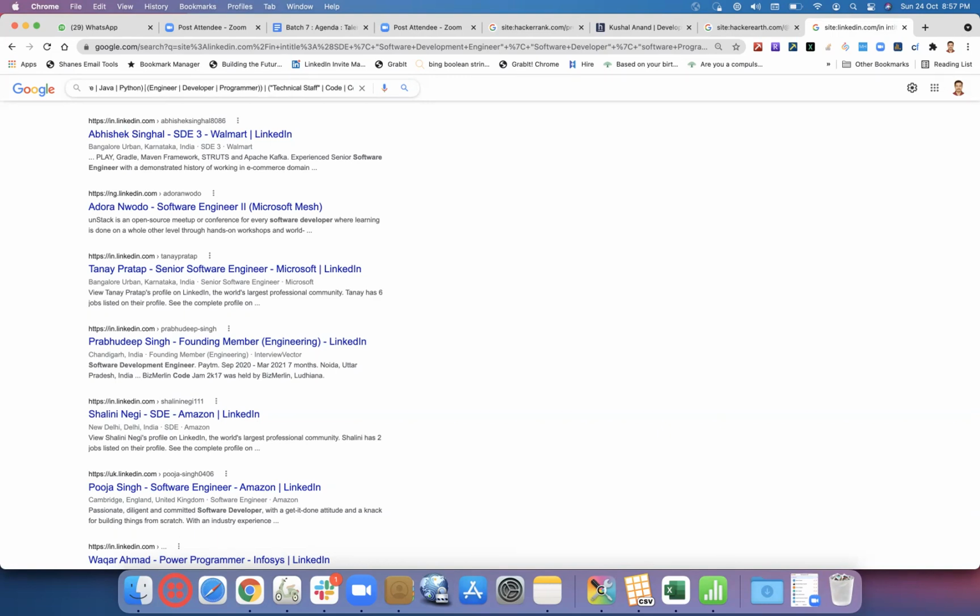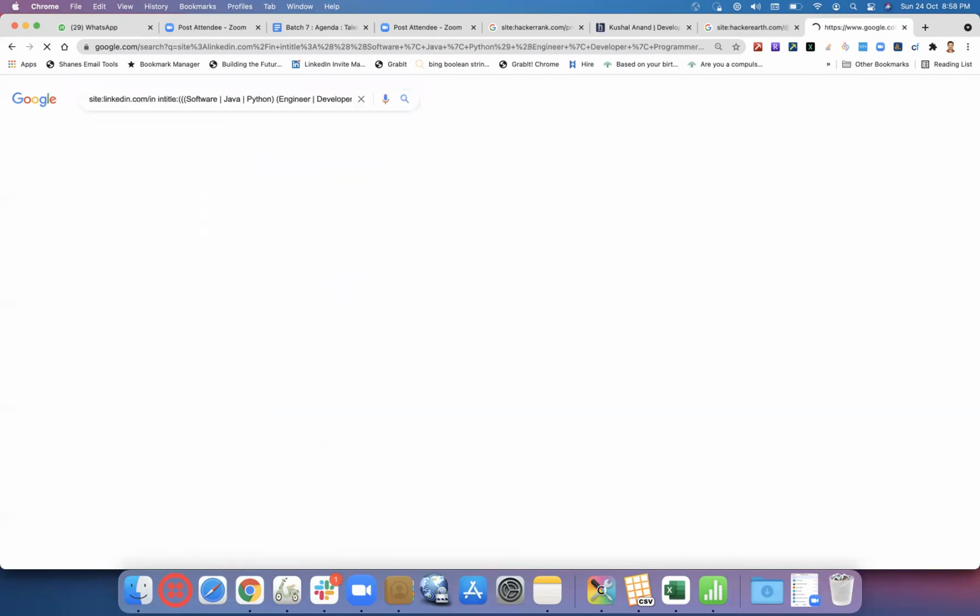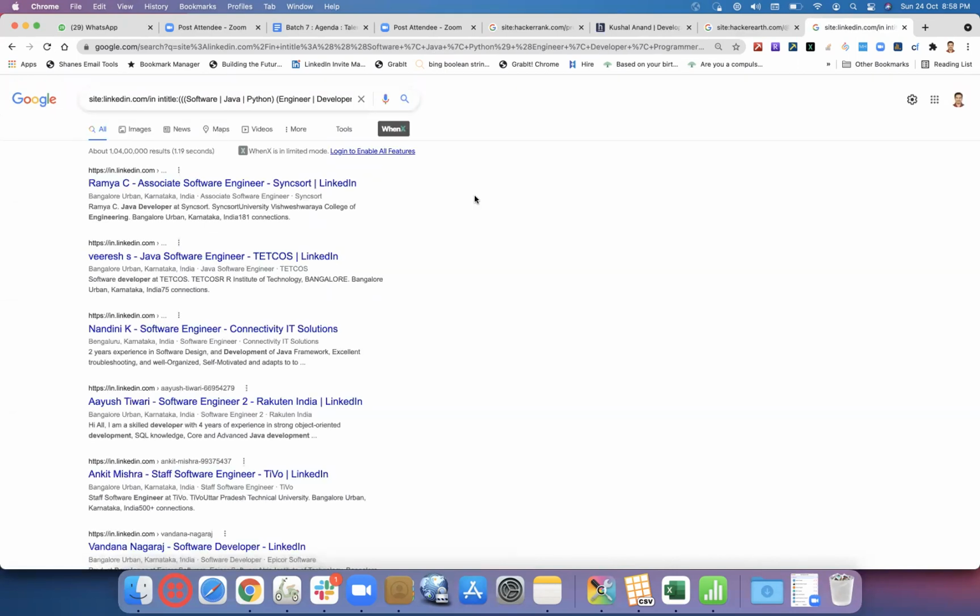So for Google, space itself is AND. We covered that multiple times, so I'm removing that AND. All right. Now, if you see here, we do not see any word which Google is trying to exclude. Within that 32-keyword limitation, we got the result. Sometimes even if the search syntax is wrong, Google will exclude that particular syntax and try to include some other keywords and give us a result.